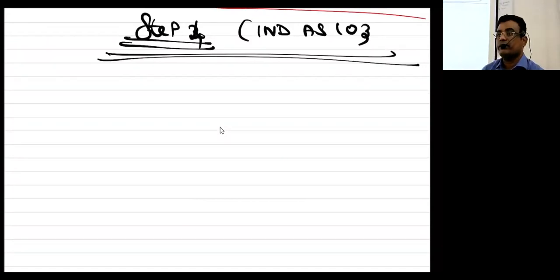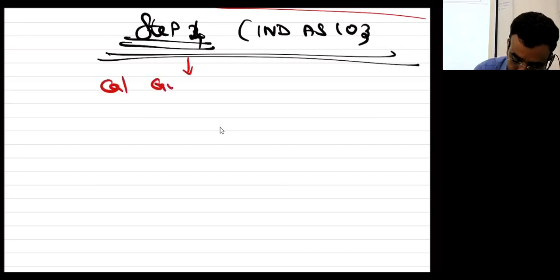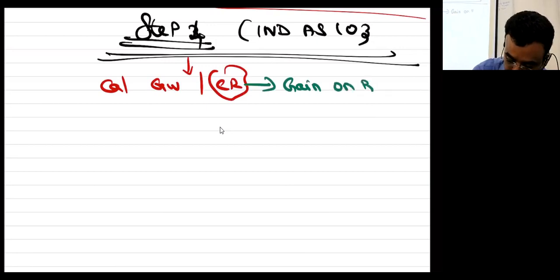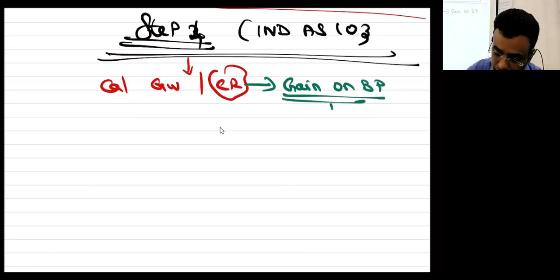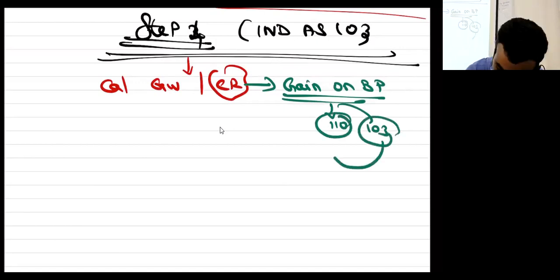Are you getting it? Now listen. You have to calculate goodwill or capital reserve. The new name for that is gain on bargain purchase. This is the new name, and this name has to be used in 103. Here, since it is in 110, it is not used; since it is in 103, it has to be used.